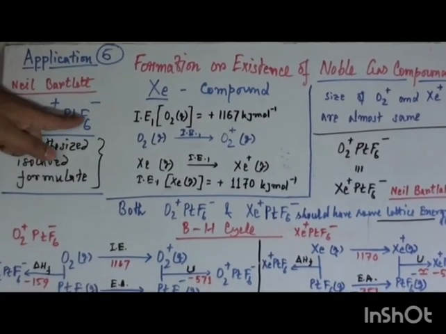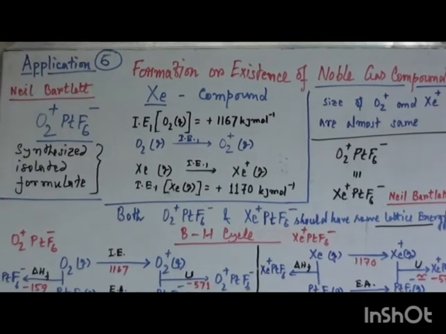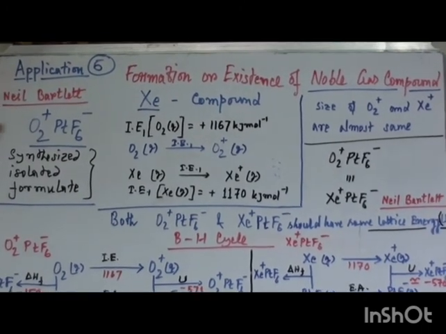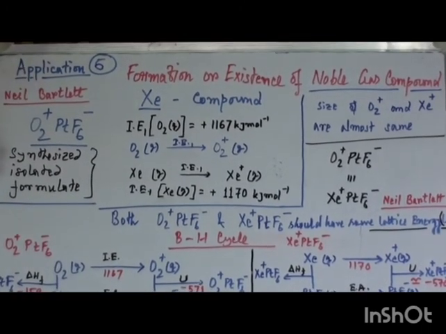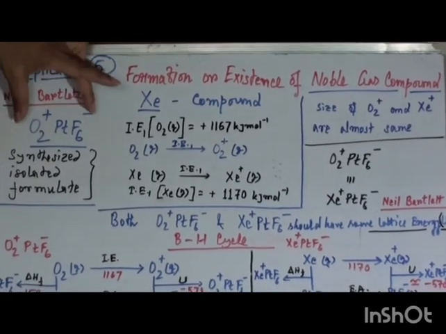this type of O2 plus platinum hexafluoride minus compound, and he could isolate this compound as well as formulate it like this.